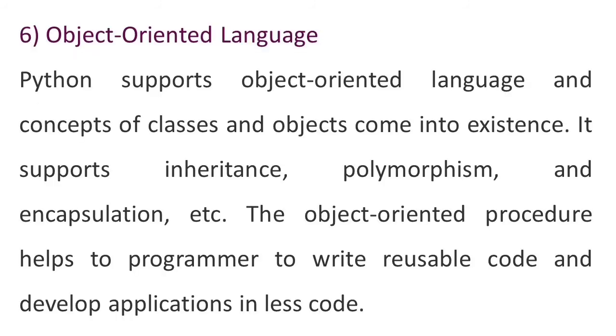Sixth point is object-oriented language. Python supports object-oriented programming, and the concepts of classes and objects come into existence. It supports inheritance, polymorphism, encapsulation, etc. The object-oriented approach helps programmers write reusable code and develop applications in less code.